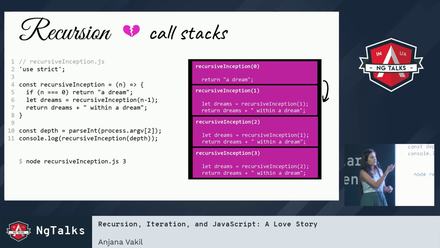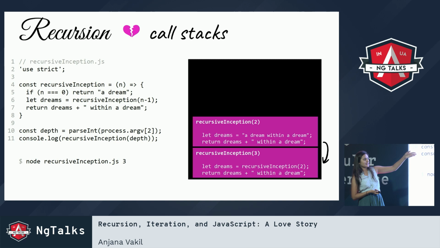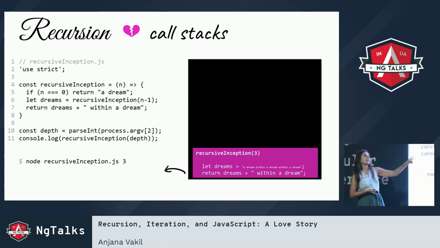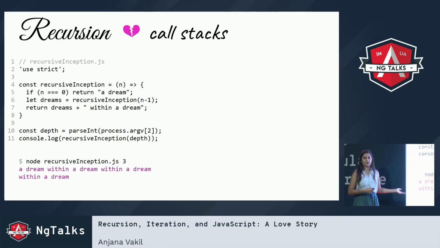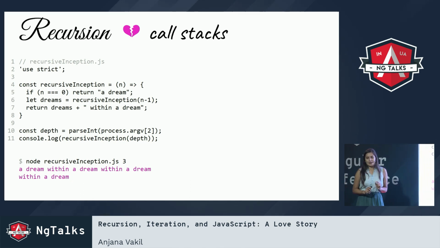That gets returned to the previous stack frame, which then adds on the phrase "within a dream," puts that together and returns it to the previous calling one, and then that adds another "within a dream," and that returns to the previous one, and that adds another "within a dream," and finally we output our phrase, "a dream within a dream within a dream within a dream." Is that the right number? It doesn't matter. Anyway, so this is what happens.